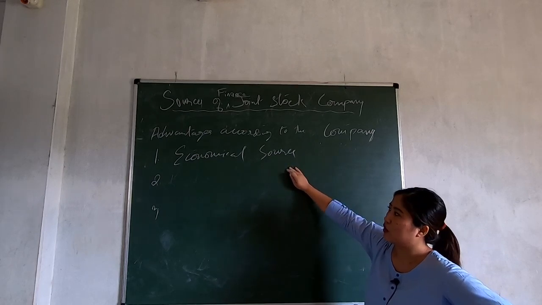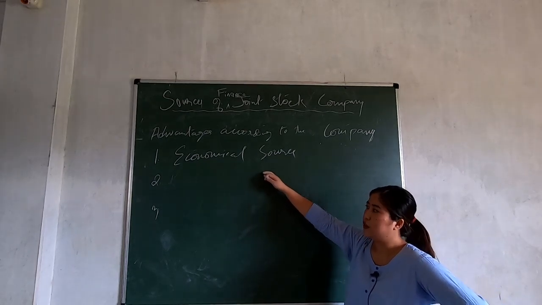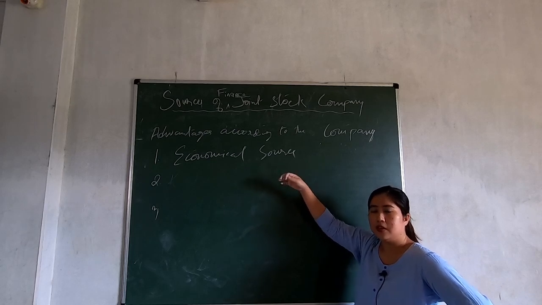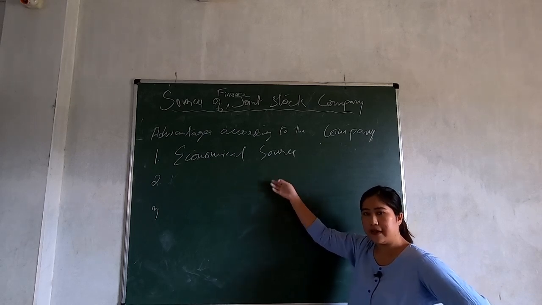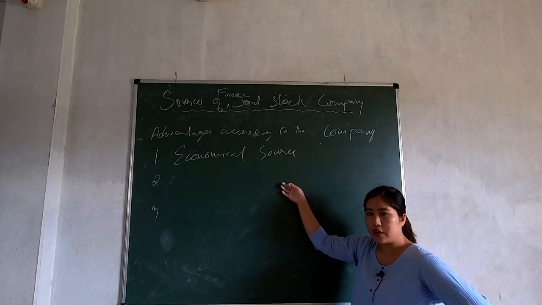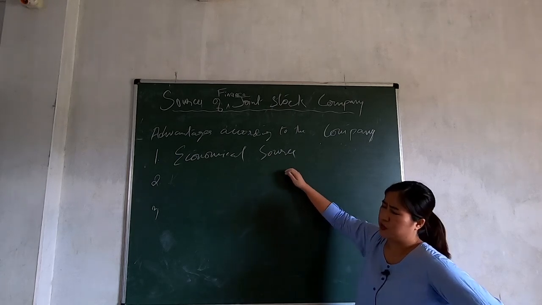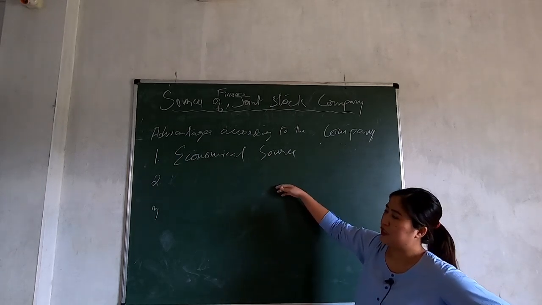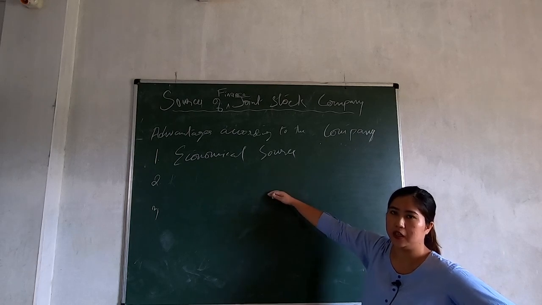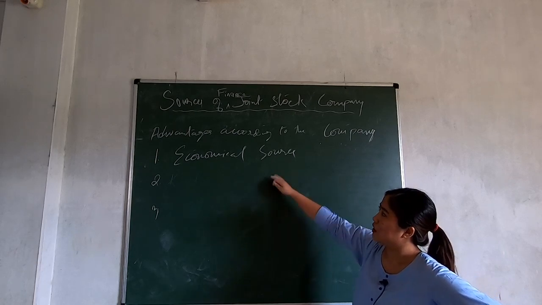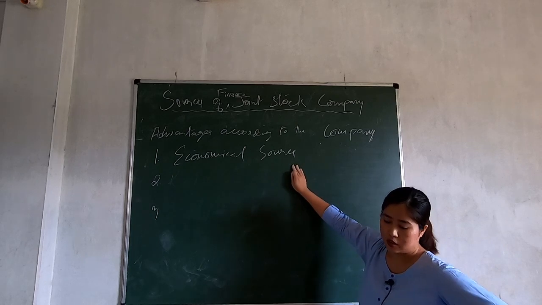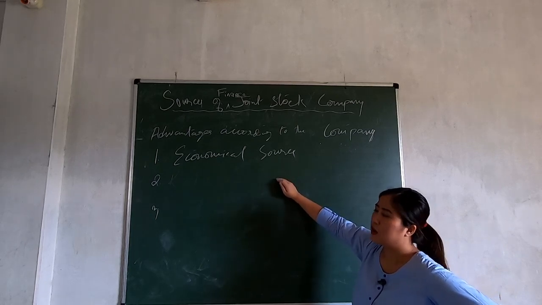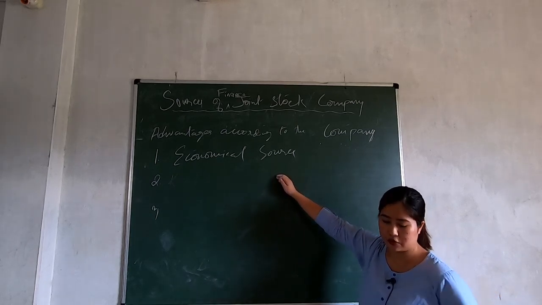Because of that, the company does not need to spend money on underwriting and brokerage. They do not need to spend extra expenses on brokerage fee and underwriting fee. So it is an economical source because people easily want to buy debenture because of fixed return.